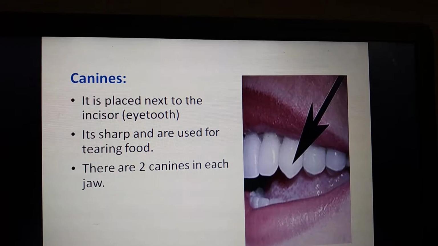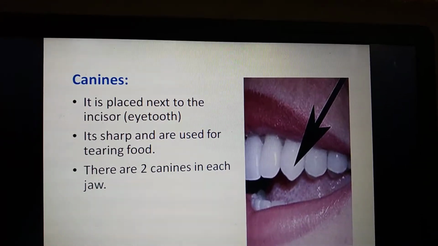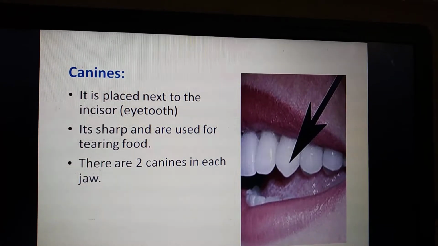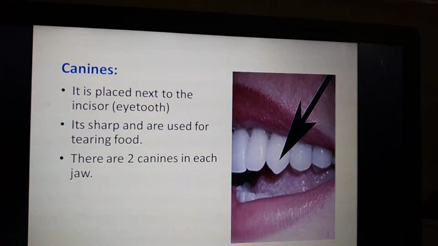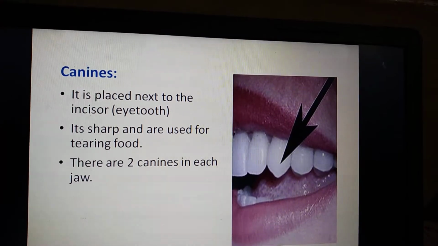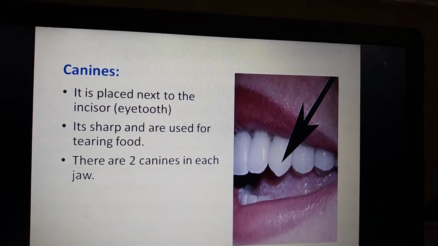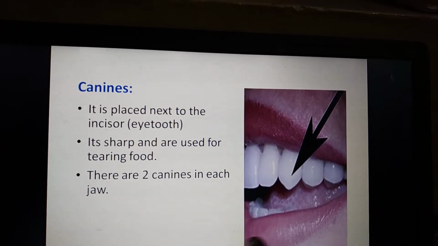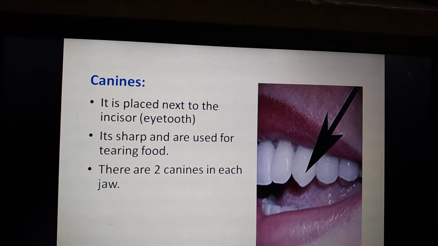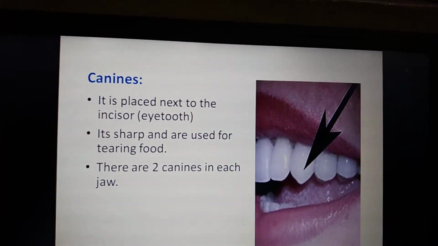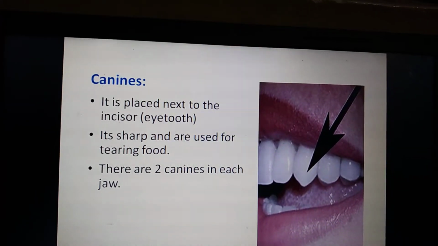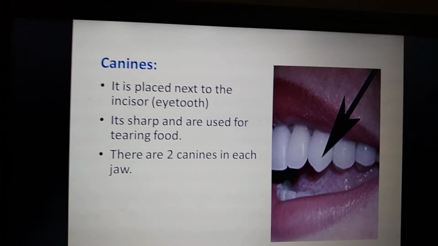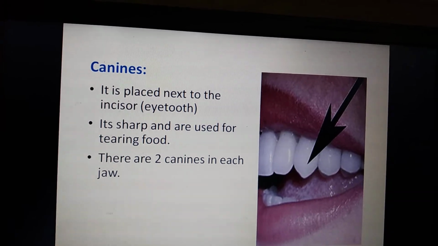The canines are very sharp and used for tearing the food. It is very much helpful for tearing the food. Okay, so there are two canines in each jaw. In the upper jaw there are two canines after the incisors, and in the lower jaw we can see two canines. This canine is also called an eye tooth.